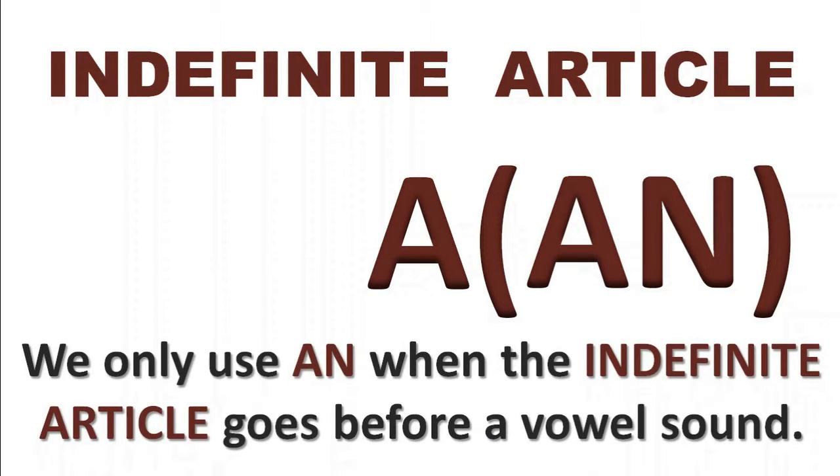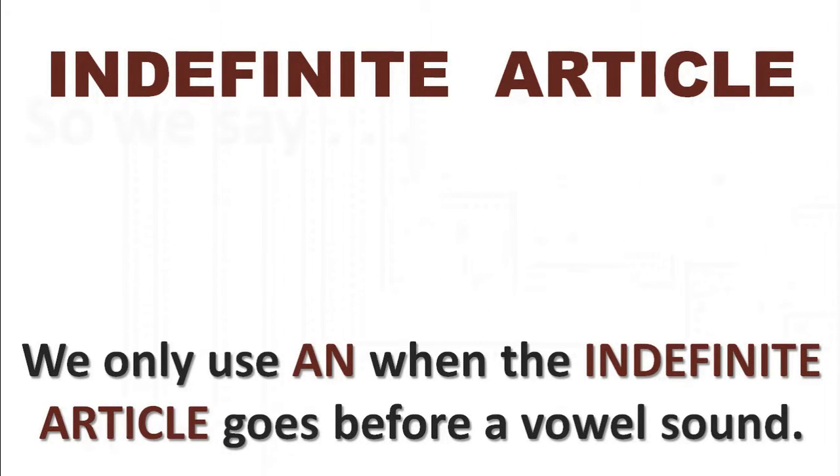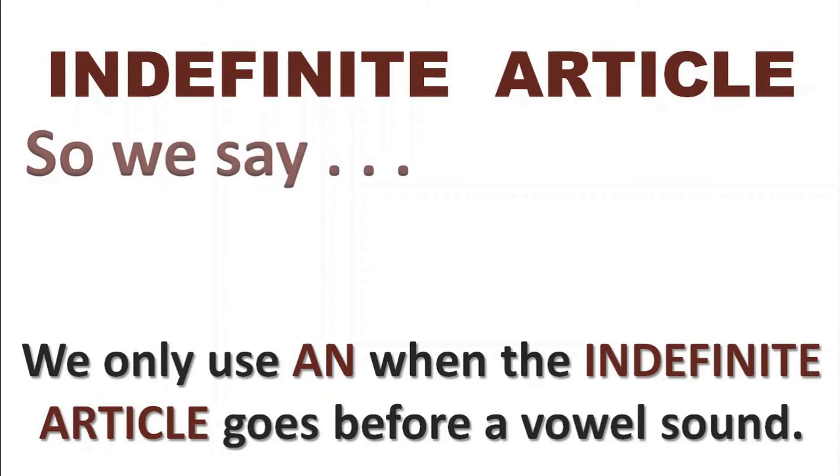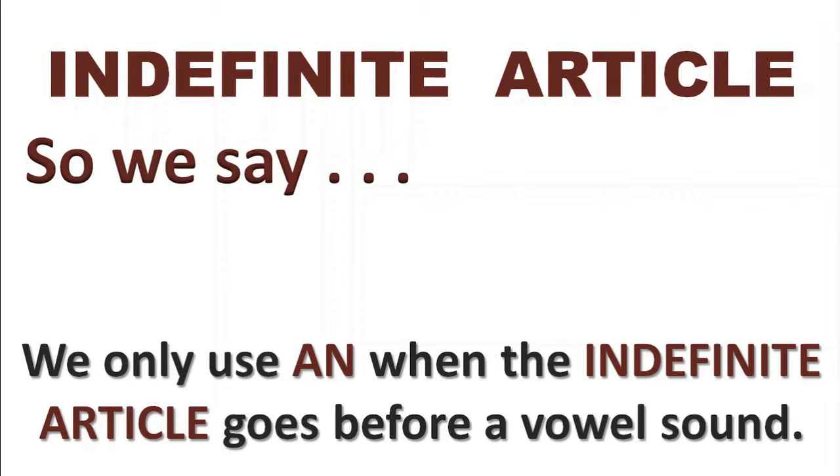So, we only use an when the indefinite article goes before a vowel sound. Let me explain that. So we say a dog. The word dog begins with d, which is a consonant sound. So we use the indefinite article a dog.